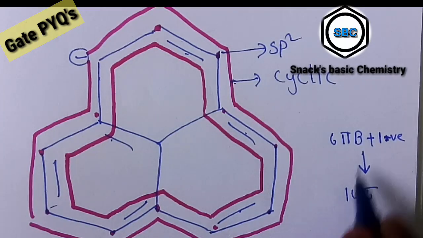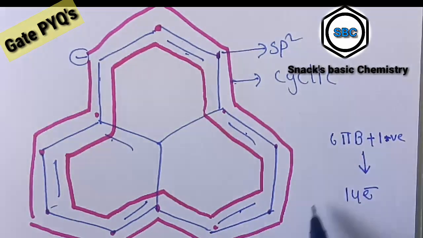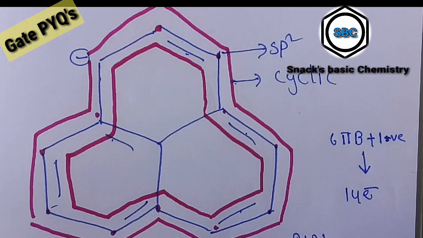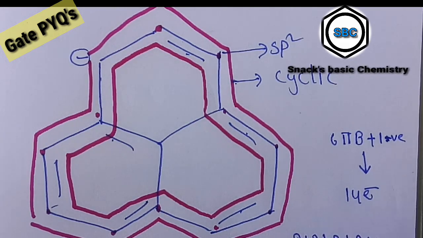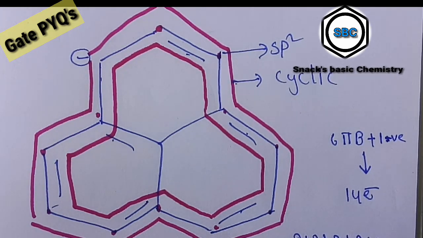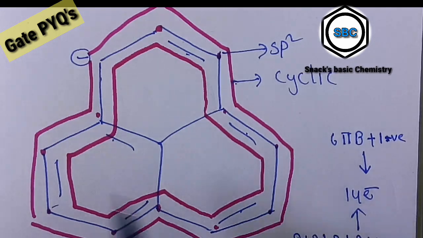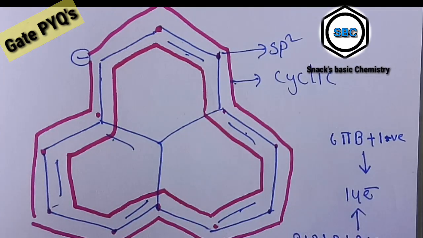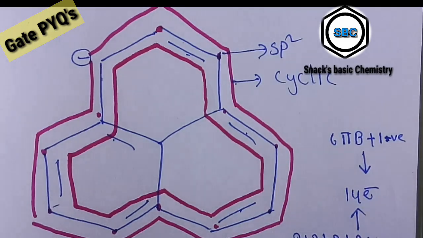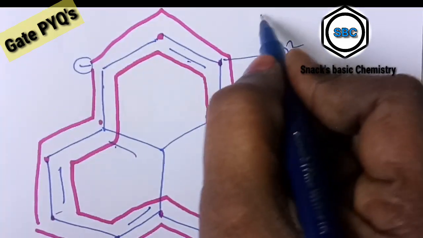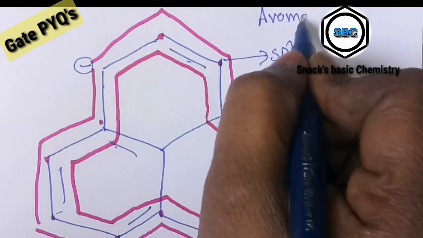Like this, in this case, how many are there? 2 plus 2 plus 2 plus 2 plus 2 plus 2 plus 2, 1 2 3 4 5 6 7. The same counting applies in this case as well. So we consider that it is following the 4n plus 2 rule, so it is also an aromatic compound.